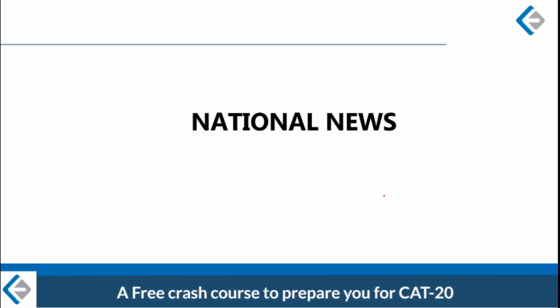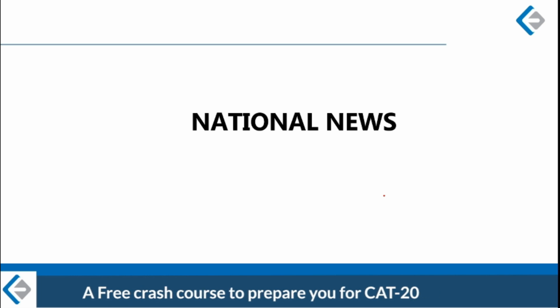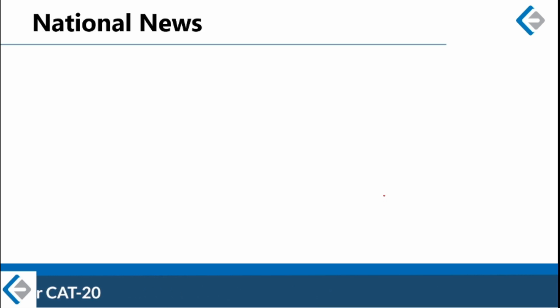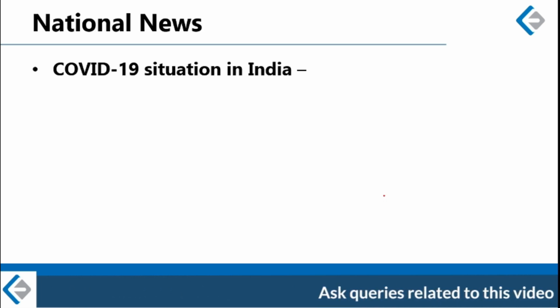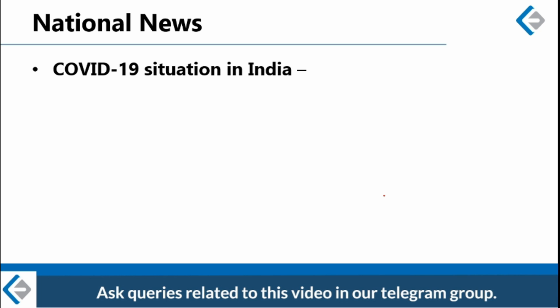All right guys, so next important category of news that we are going to look at is national news. So in national news, first news is about the deteriorating COVID-19 situation in India.